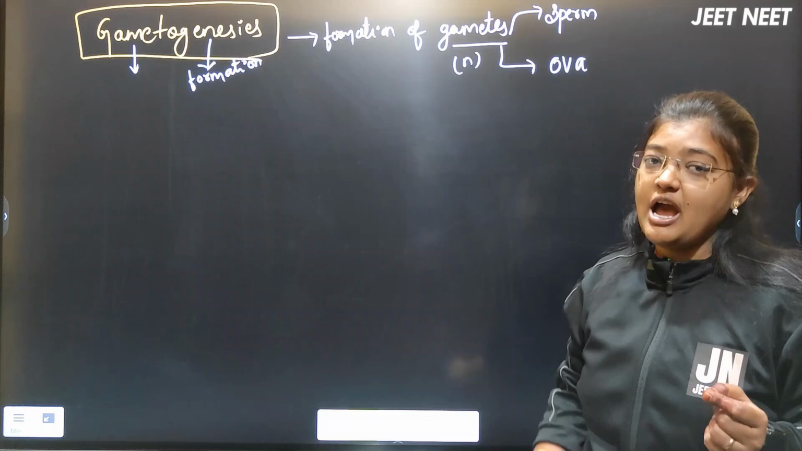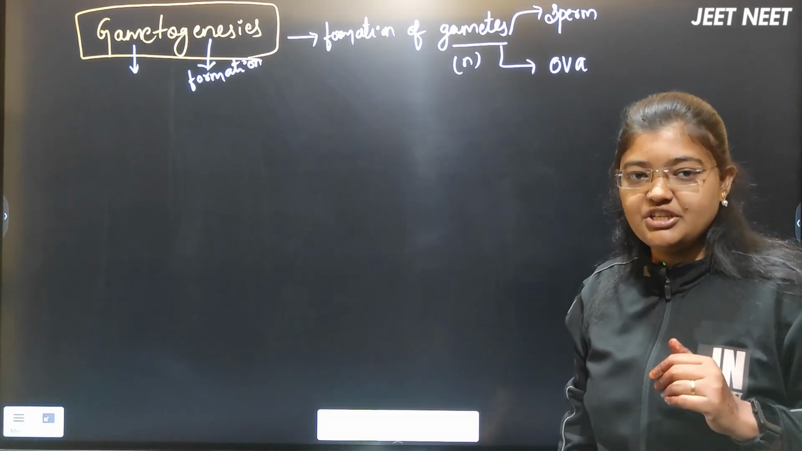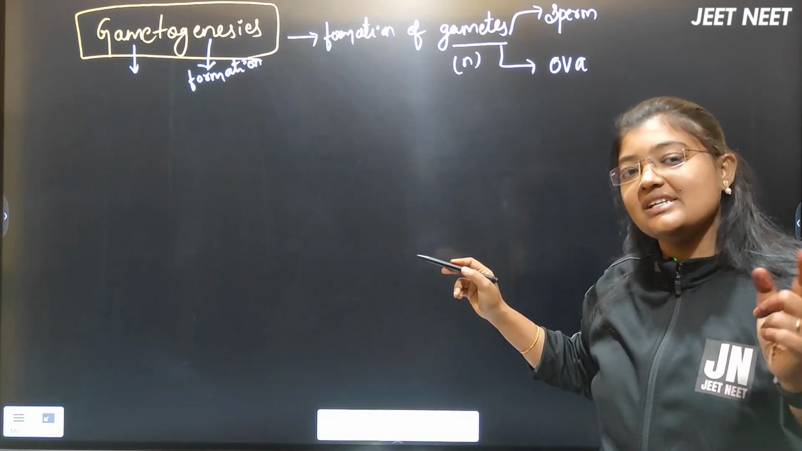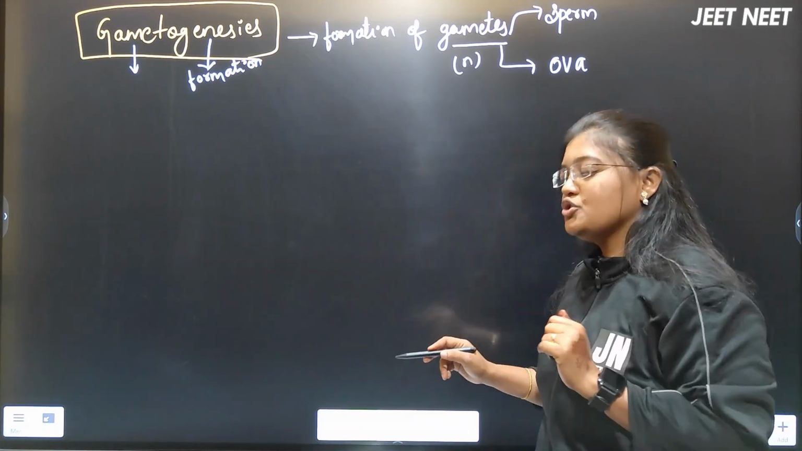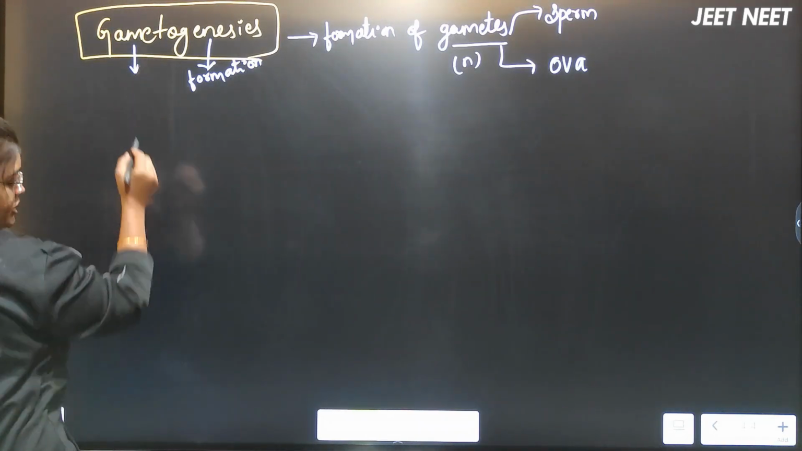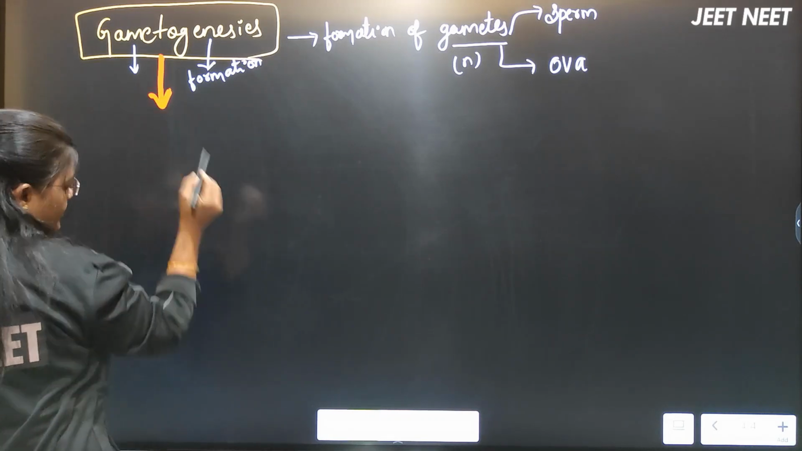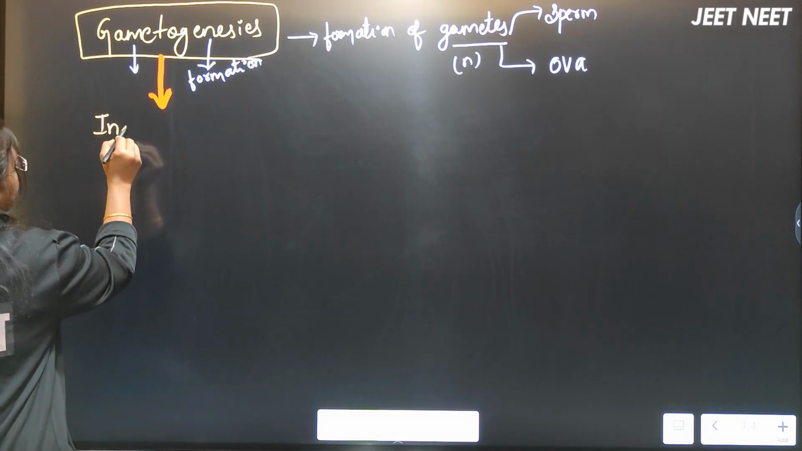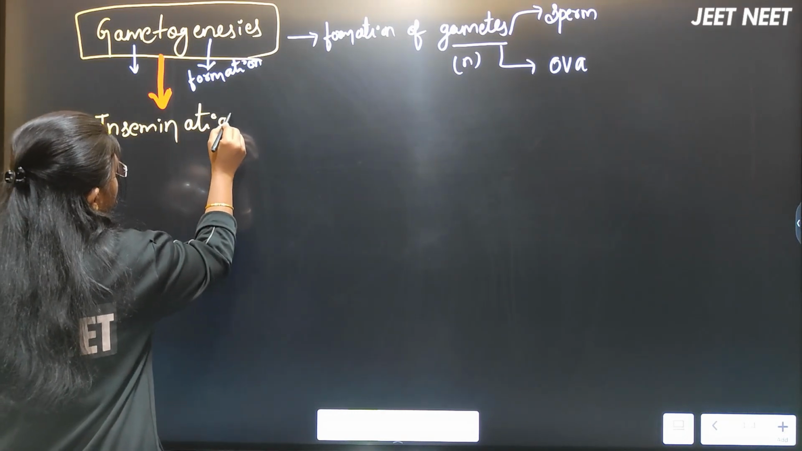Of course, everyone knows that gametogenesis, formation of the gametes, will happen after the puberty only, isn't it? Of course, there is an exceptional case in the ova, beta. In the female, the oogenesis will start in the embryonic condition only. That we'll discuss later. So here is the gametogenesis process. Now the second step after the gametogenesis process, the second step will be insemination. The second step is insemination.